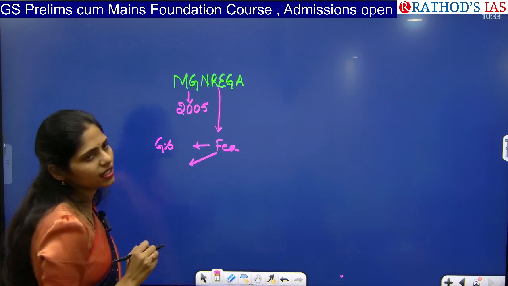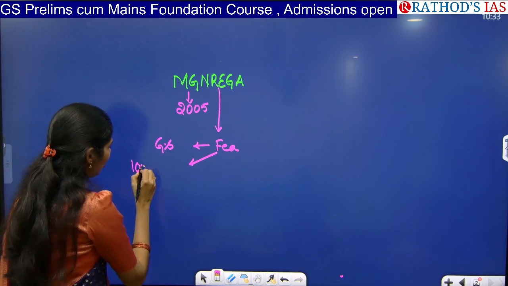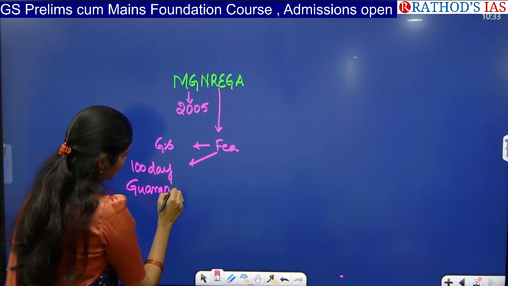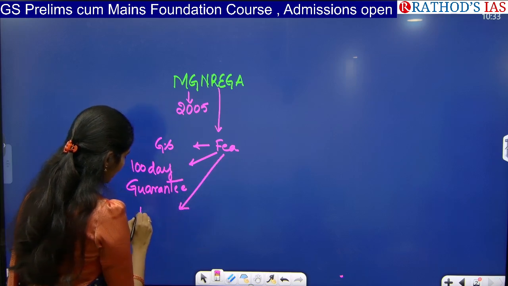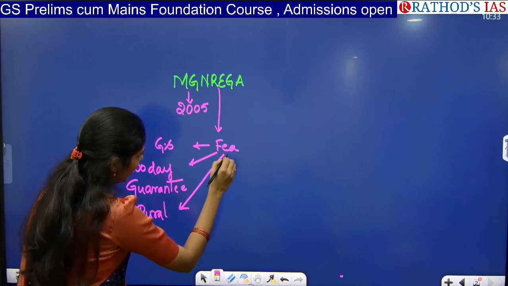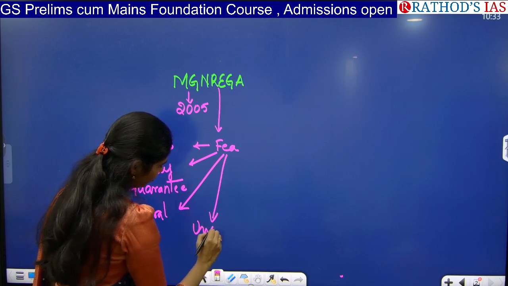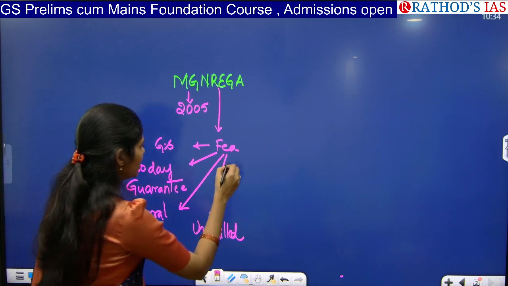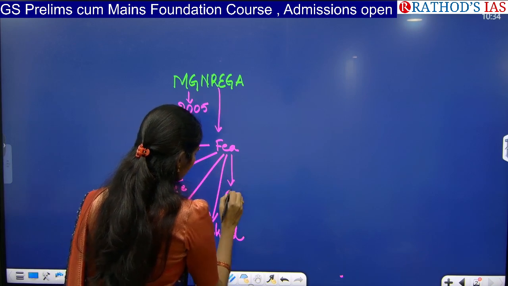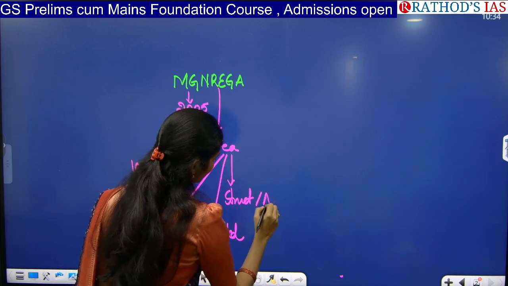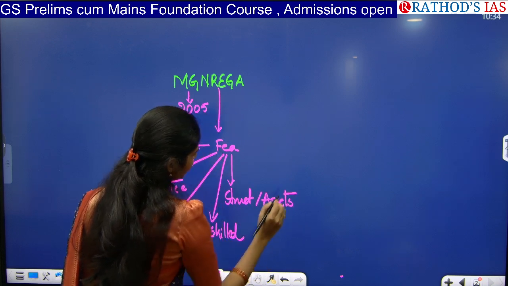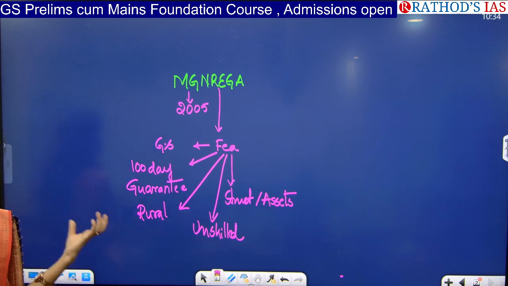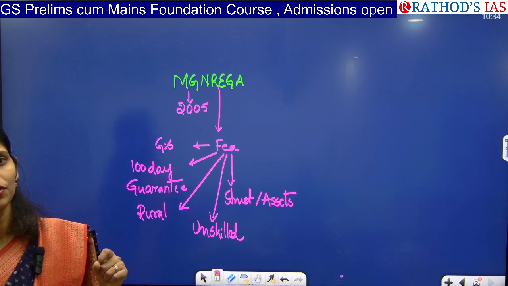And next one here is, it is also providing 100 days of guarantee employment. This scheme is in rural areas, not in urban areas. And they are focusing on unskilled labor, not skilled. And through this scheme, they are also going to create structures or assets in the villages. For example, they are going to build hospitals, schools, roads, and also sanitation and cleaning, everything which comes under assets of the villages.